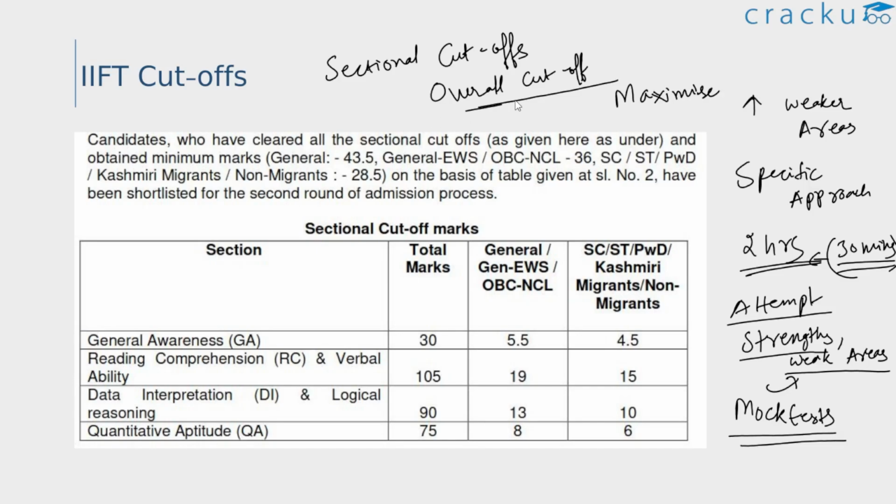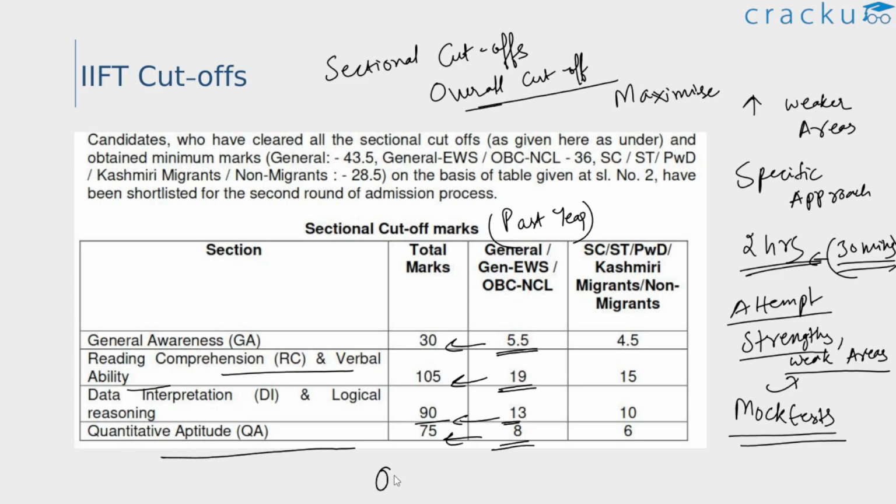So this is a table which shows the sectional cutoffs based on the past year. As we can see, in general awareness, the cutoff was only 5.5 out of a total of 30 marks. This is for the general, EWS, OBC candidates. Similarly, in reading comprehension, the verbal section, the cutoff is only 19 marks out of 105. In the DI section, the cutoff is 13 out of 90. In the quant section, the cutoff is 8 out of 75. Also, last year for the general category, the overall cutoff was 138 out of 300.